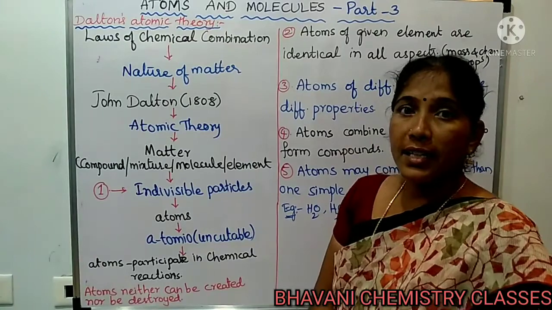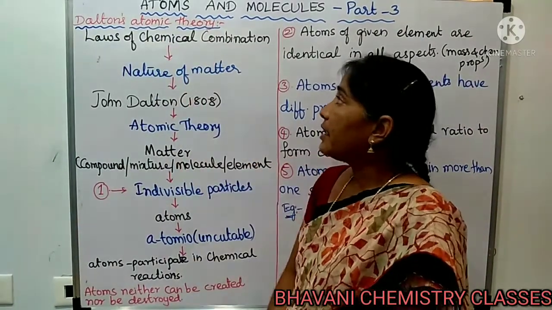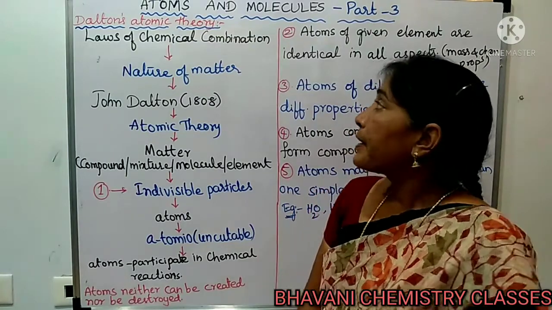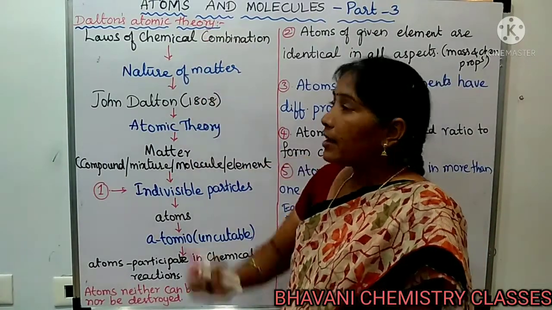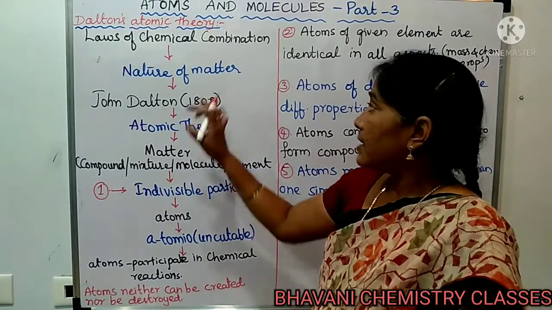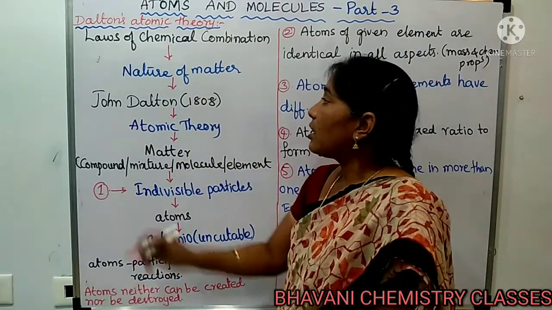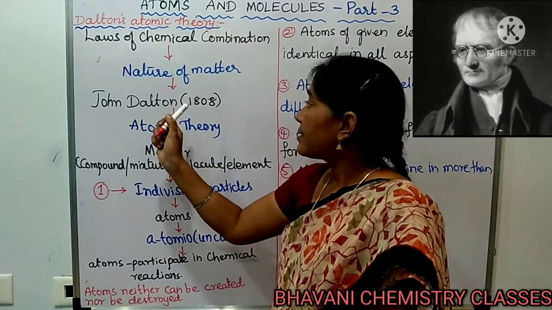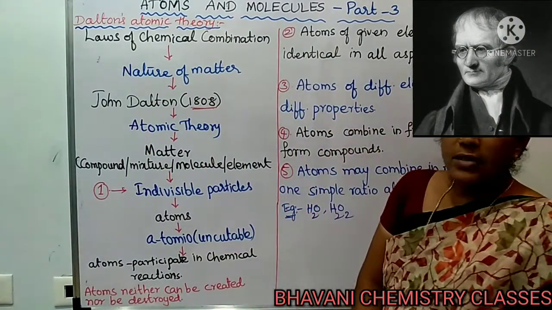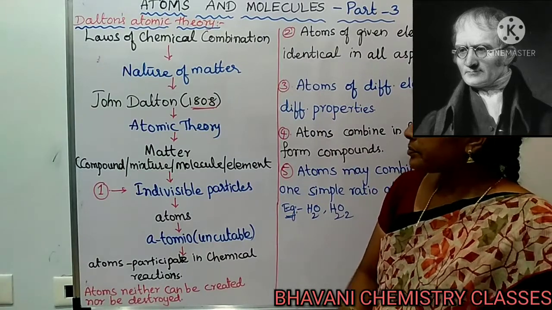Today we are going to discuss Dalton's atomic theory. In the previous class we learnt the laws of chemical combination. After the introduction of the laws of chemical combination, scientists thought to describe the nature of matter. John Dalton is a scientist. In 1808, he introduced his atomic theory.